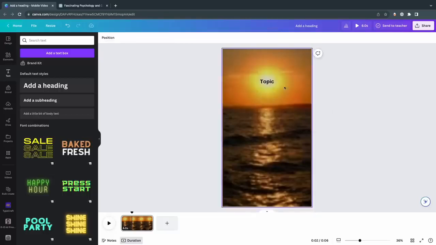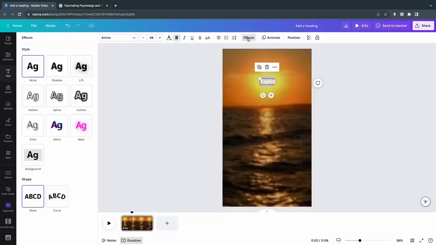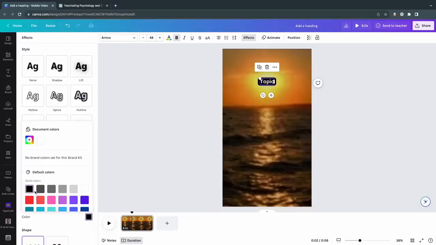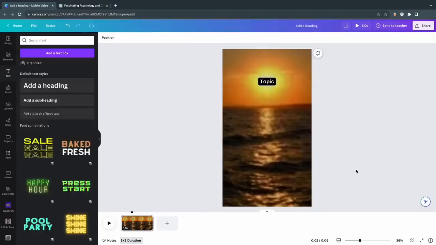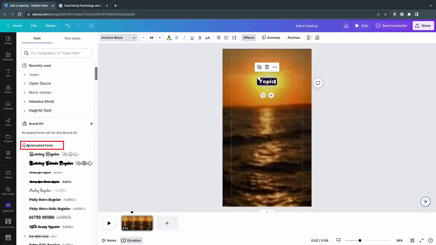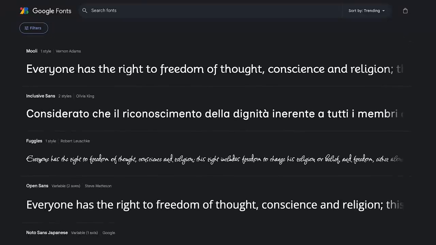Now let's style the text. Double-click on the text to select it all. Click on Color at the top and change it to white. Add a background by clicking on Effects and then selecting Background. It usually defaults to black, but if not, just scroll down and choose black. This will be your topic text at the top of the video, so just go ahead and write topic for now. If you prefer, you can also change the font. Feel free to choose any font that suits your preferences. If you're on the Pro trial, you can even upload your own fonts or explore the Google Font Library for a wide selection for branding.